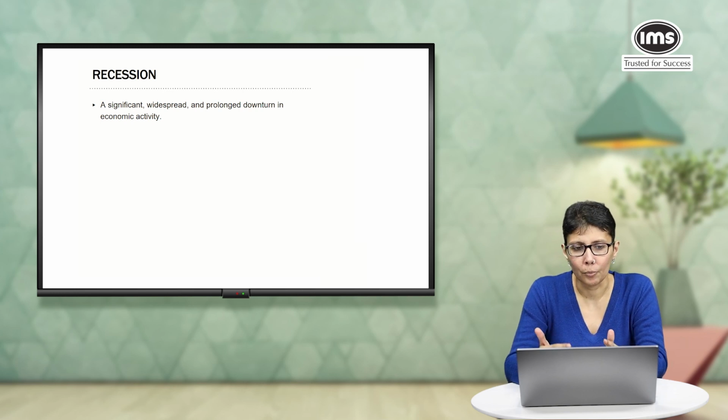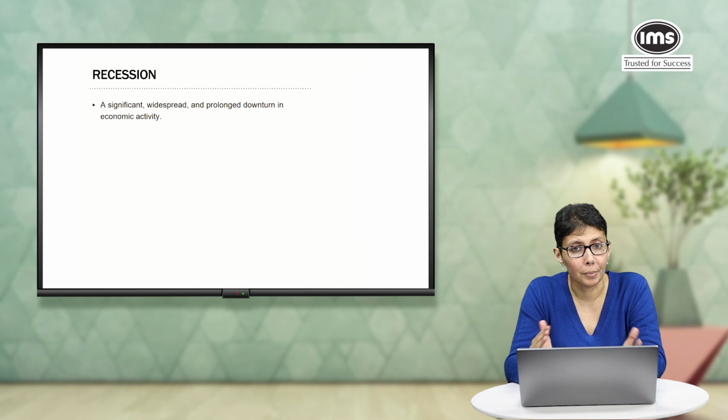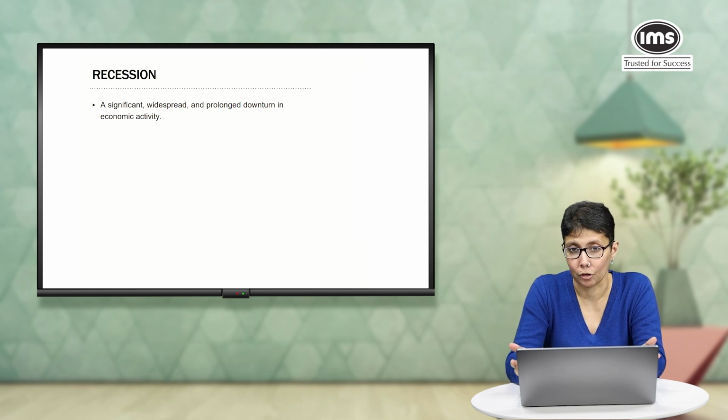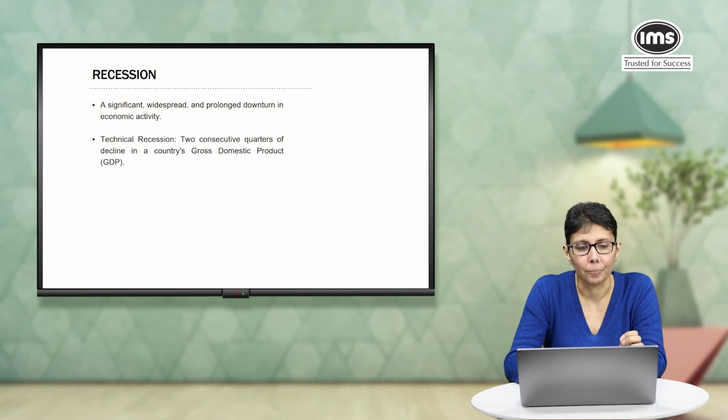Now, there are multiple ways to measure whether the economy is doing well or whether it is in recession. But there is a technical definition that we need to know. If you recall, the passage that we read talked about a technical recession. So what is a technical recession? Two consecutive quarters of decline in the GDP is a technical recession.